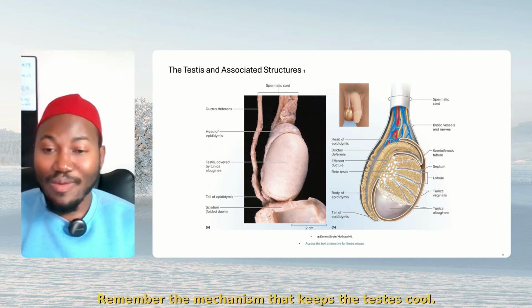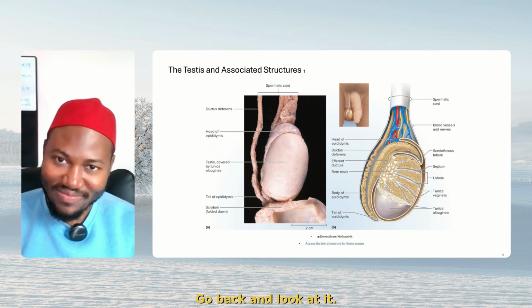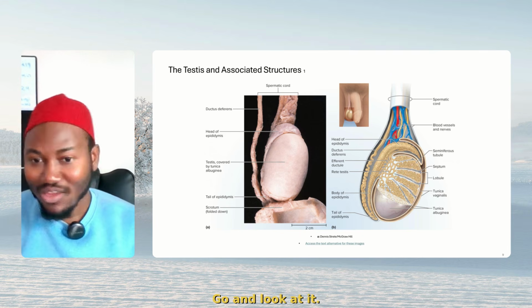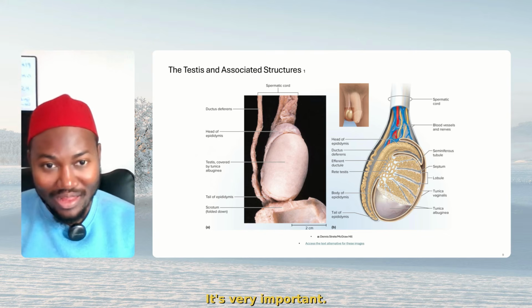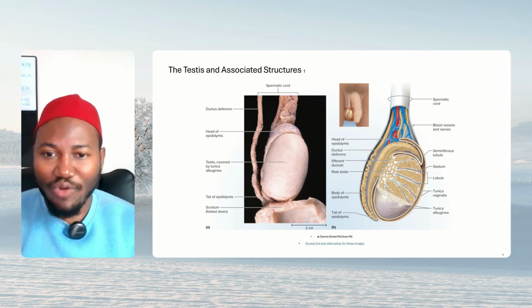Very important. Remember the mechanism that keeps the testis cool? Go back and look at it. Where does the sperm cell reach maturity? Go and look at it. Epididymis. Very important. All right? So all these things are so important for you to know.